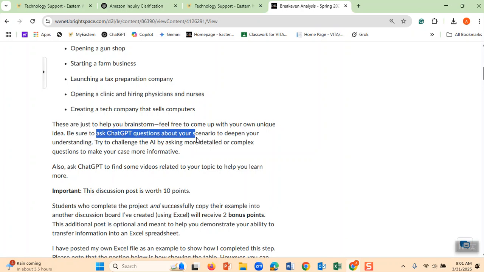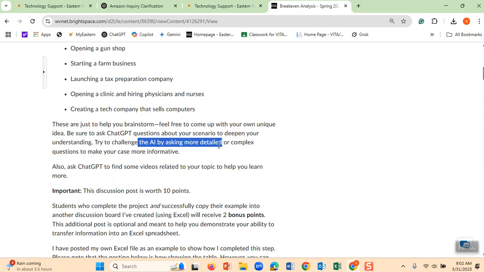Suppose, see how I told ChatGPT. Also, try to challenge the AI, try to challenge ChatGPT to ask more questions. Suppose ChatGPT comes and gives you an answer, and this says this is your fixed cost, this is how many cars you have to sell.